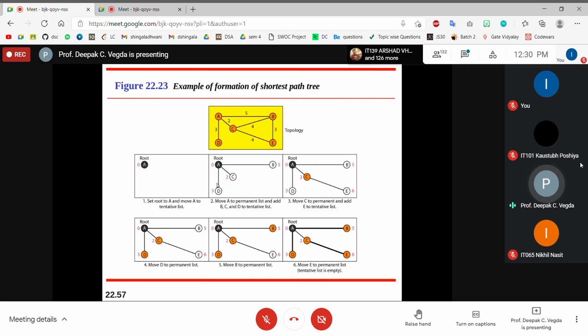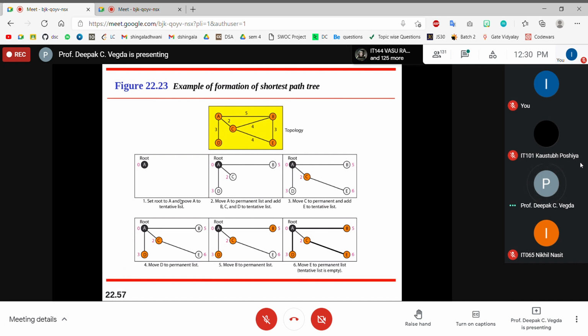Which one has the shortest path? I'll say C is the shortest path node. So I'll move C to the permanent list. The permanent list is nothing but the routing path you are fixing, the path you should use with the cost.